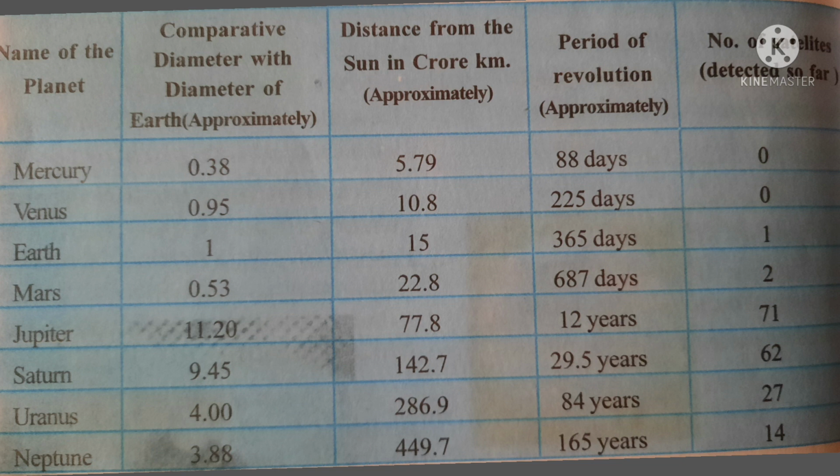Next comes Saturn, which has 62 moons. As we go away from the Sun, the period of revolution also increases. The period of revolution for Neptune is 165 years. That means Neptune takes 165 years to complete one revolution around the Sun.